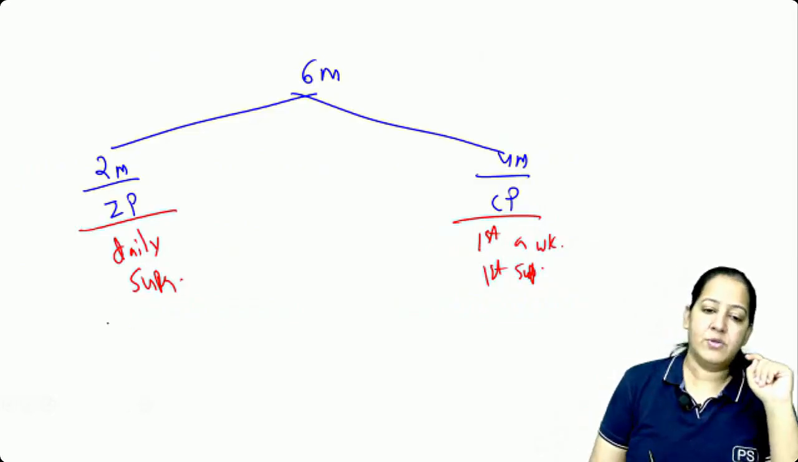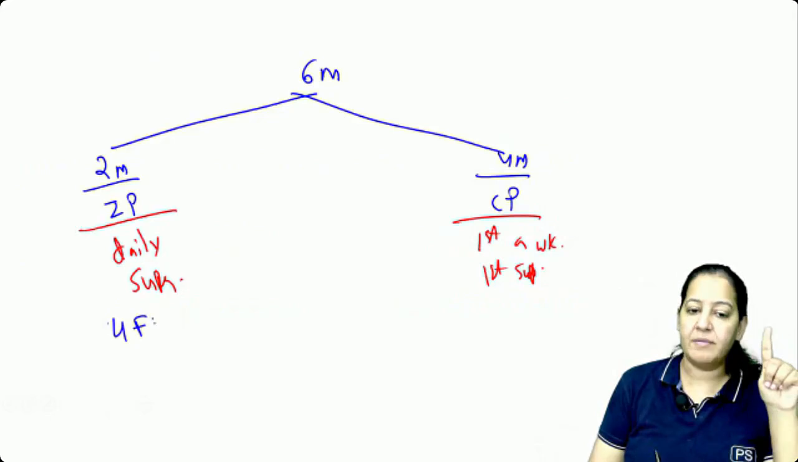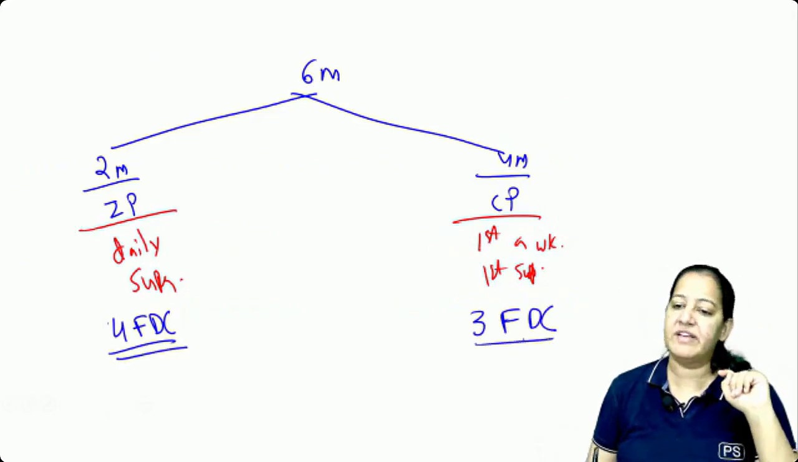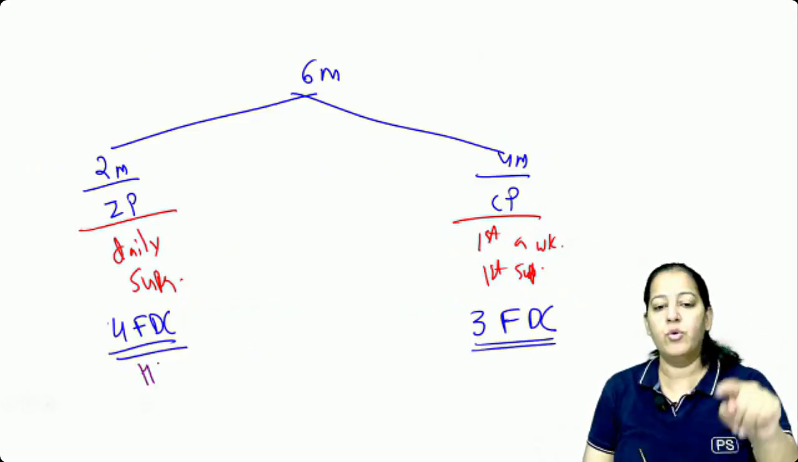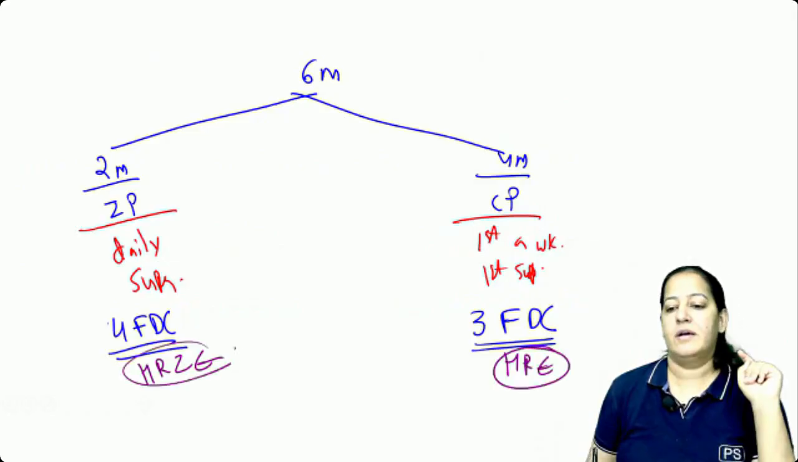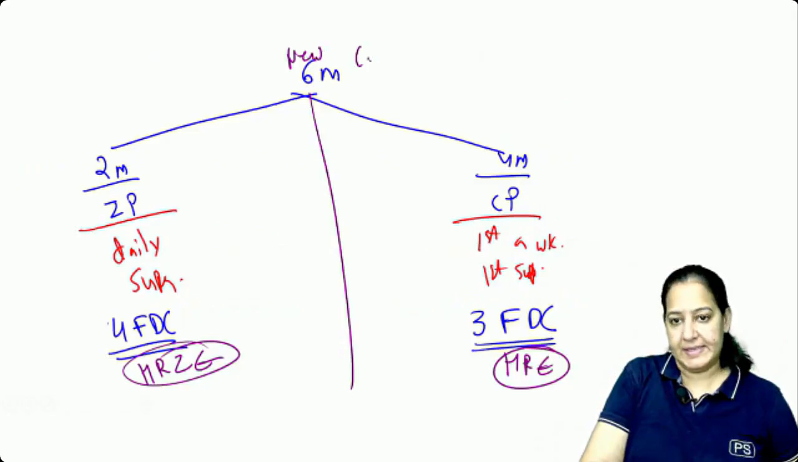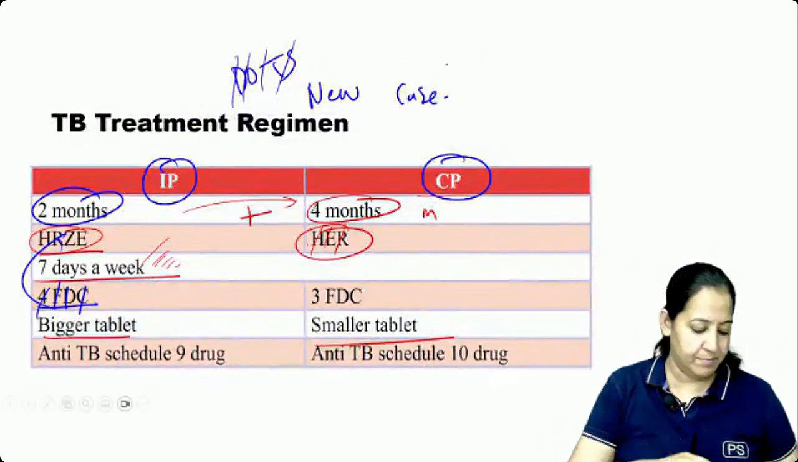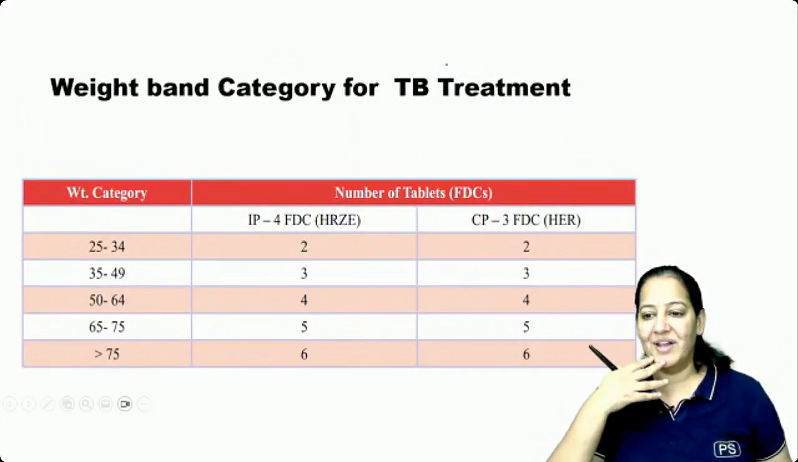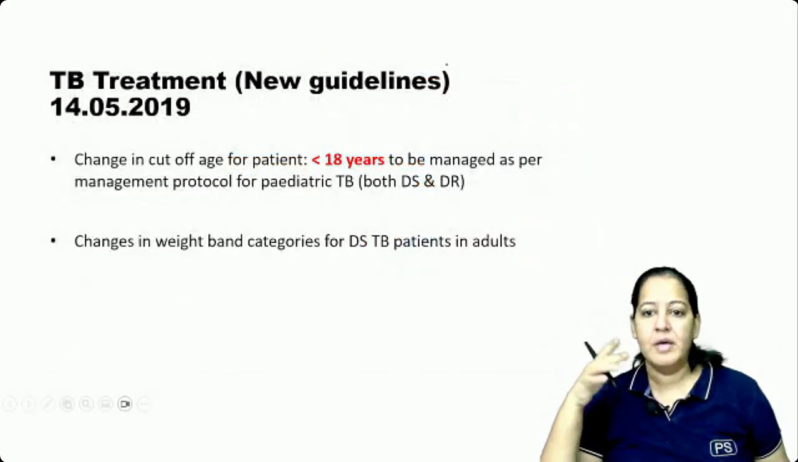So here I will give you 1 tablet containing 4 drugs, the 4 FDC, HRZE. Here I will give you 1 tablet containing 3 drugs, HRE. I have shown you the strips also. So this is how we treat a new case: a case who has not taken TB treatment in the past and the first time the patient is having TB. All this you will read in pharmacology also. Better you read it.